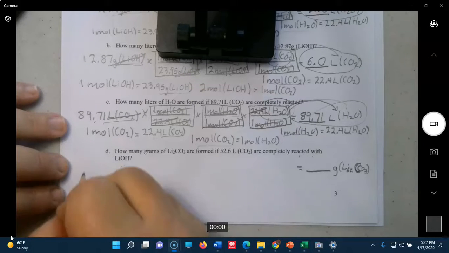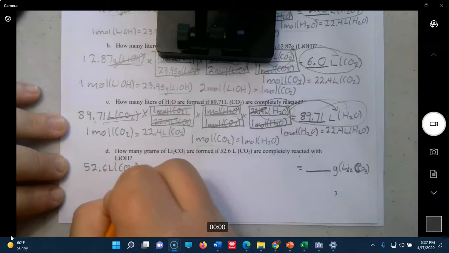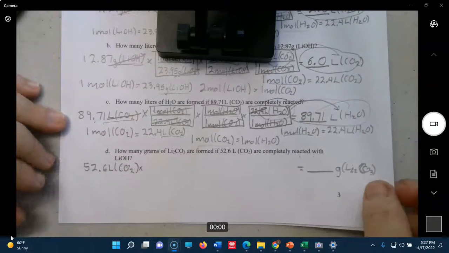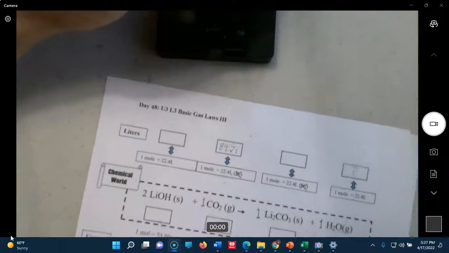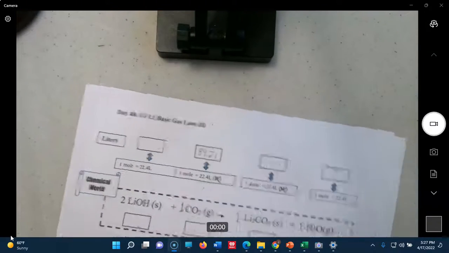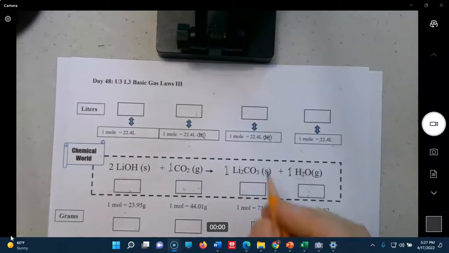So we're going to come over here. We're trying to find grams of Li2CO3. There's Li2CO3, there's grams, we're trying to find that.